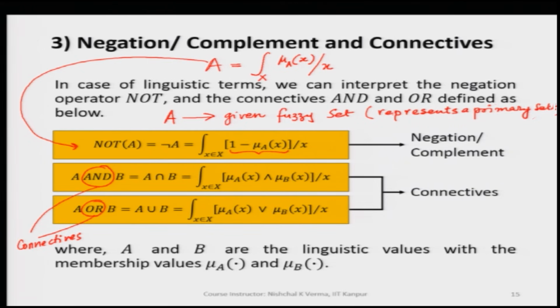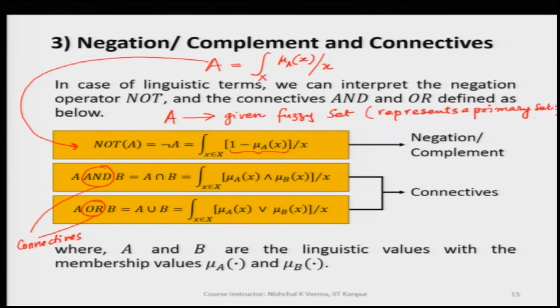This AND can also be replaced by but. If we use but or AND, both are the same. So, let us first take A and B. What does this mean? We have already done this exercise in previous lectures. When we have two fuzzy sets connected by the AND connective, we simply use intersection.